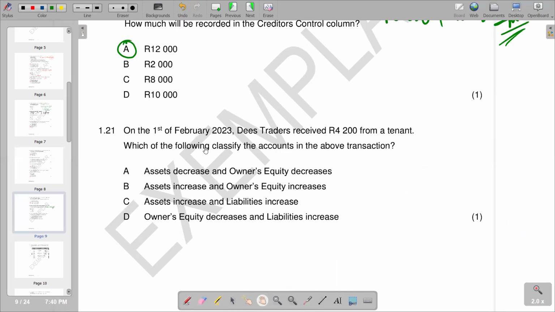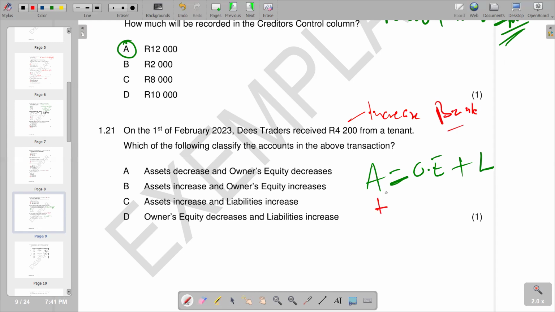Then 1.21, on the 1st of April 2023, these traders received 4,200 from a tenant. Which one of the following classifies the accounts in the above transaction? This is an effect on the accounting equation. So remember, our accounting equation is indicated as assets equals owner's equity plus liabilities. So basically, we try to see what happens in terms of the effect on the accounting equation in that transaction. Bank increases, and we've got a plus, which is an increase.